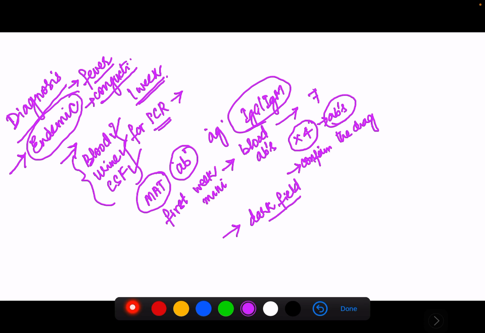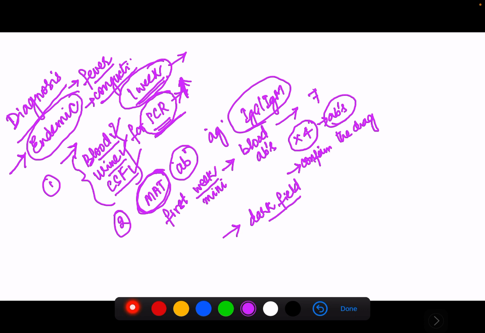So for diagnosis of leptospirosis, what do we have to get? We have to get a PCR, polymerase chain reaction test. The samples can be a blood sample, urine sample, or CSF sample from the patient. We can detect leptospirosis in the first week of illness, because this will amplify the nucleic acid of the leptospira. And then we have the microscopic agglutination test for detection of the antibodies.